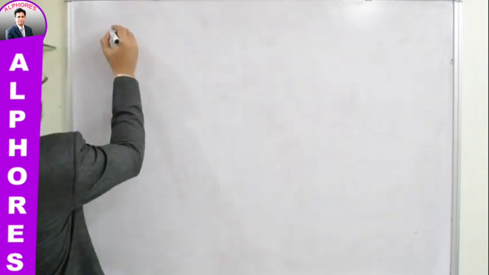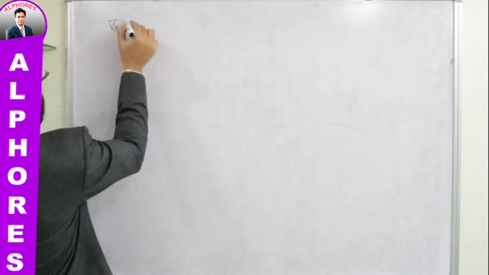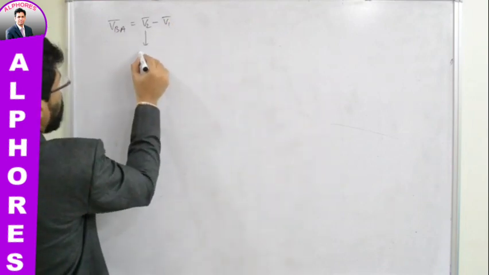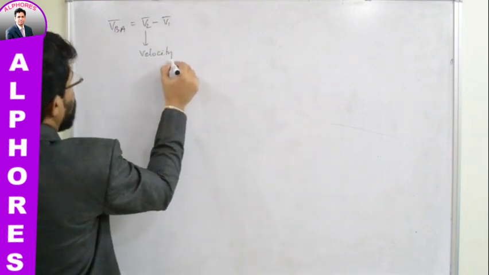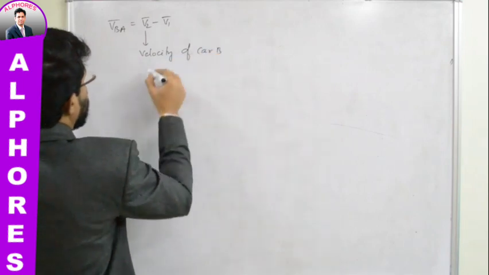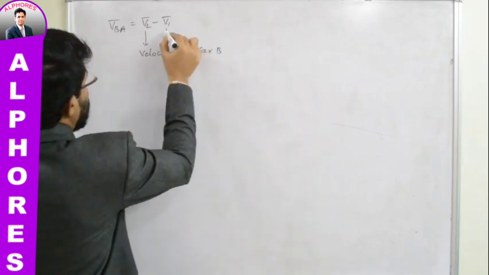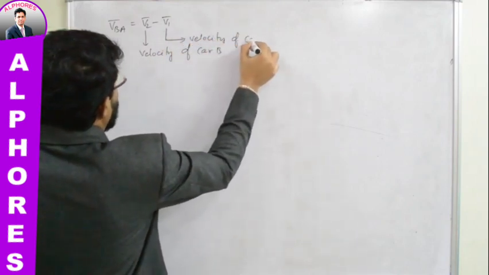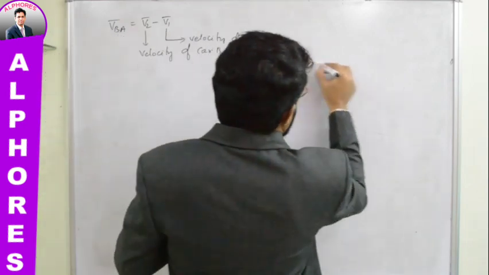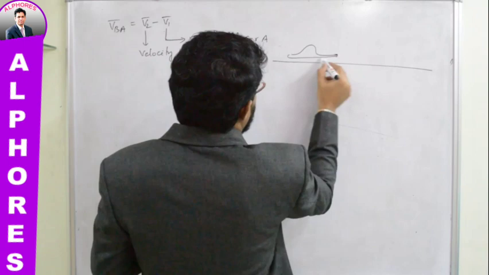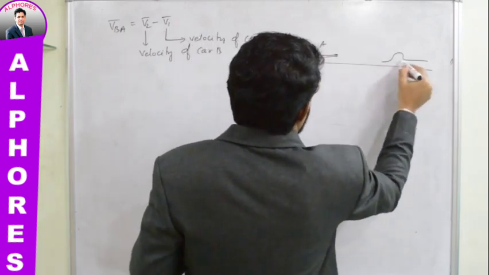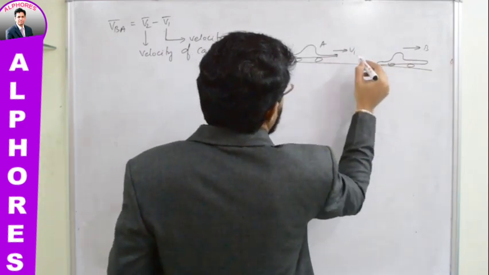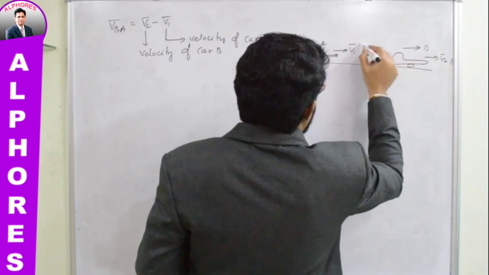What did we conclude? VBA bar is equal to V2 bar minus V1 bar. What is this V2 bar? This is velocity of car B. And this V1 is velocity of car A. We have taken two cars, car A and car B. Car A has velocity V1 bar, and car B has velocity V2 bar, isn't it?